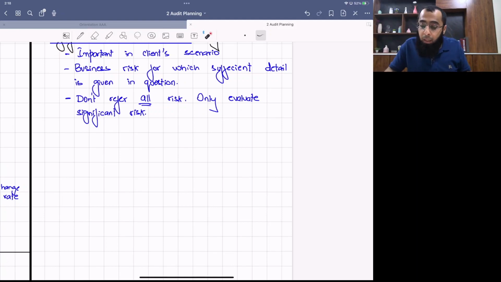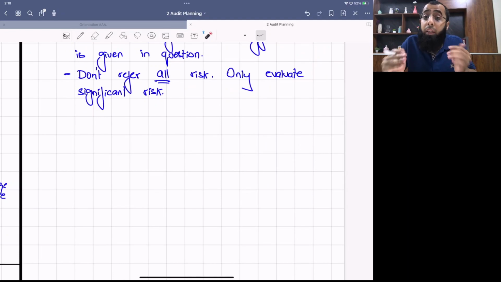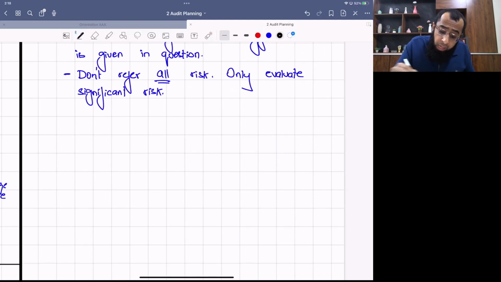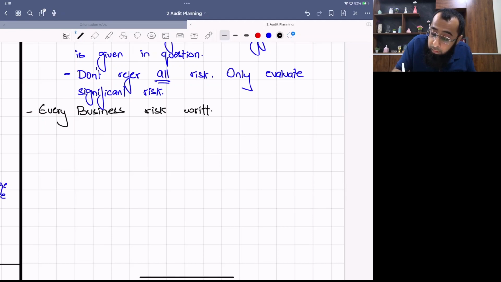Okay. Now, coming towards the drafting approach, the marking. Every business risk written or drafted by a student will be marked from two perspectives.